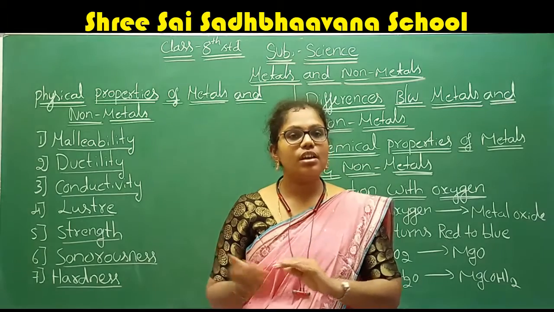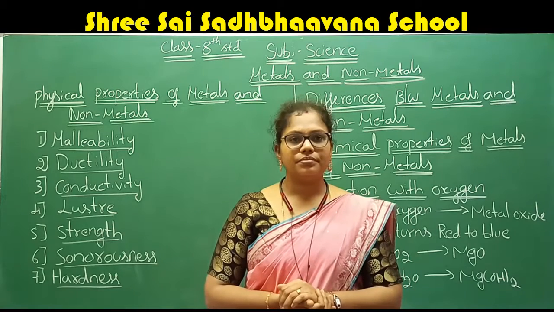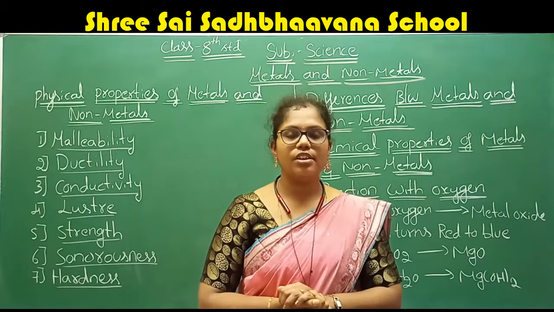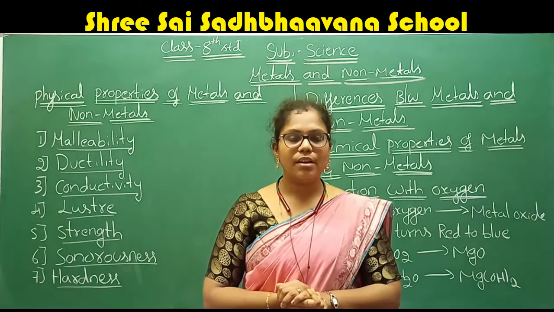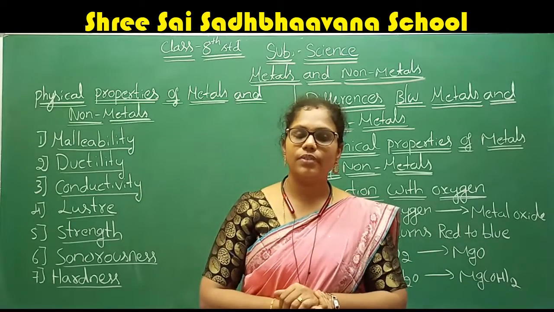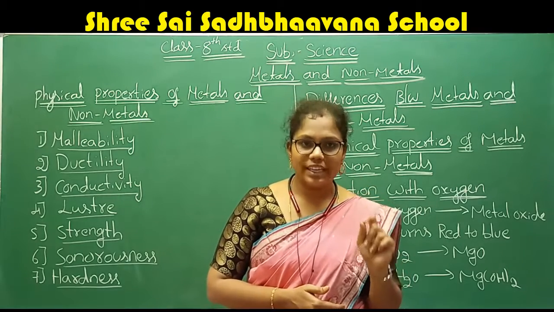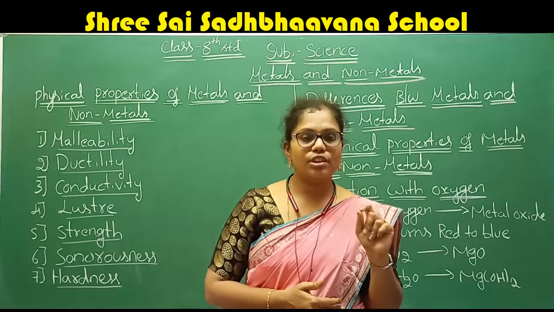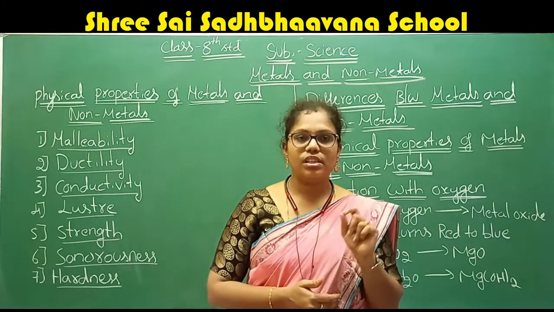But why do we not use the silver for the electrical wires? Why do we use only copper? If you see the cost of the silver, it is very high compared to the copper; copper is a little lower. That is the only reason we do not use silver wiring for the passage of the current. We use only copper wires. Understood why we do not use the silver?